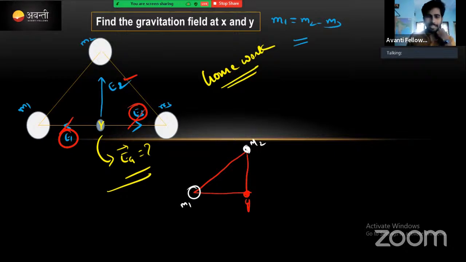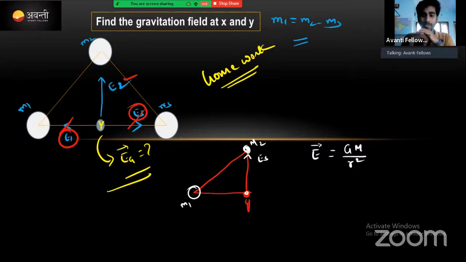In this direction actually E3 is acting. In this direction we need to calculate. We know the formula: E will be equal to G m divided by R square. Correct? G m divided by R square, right?